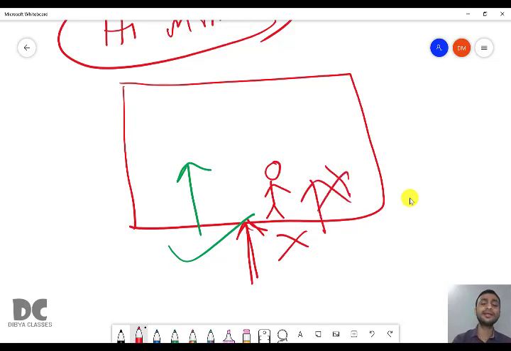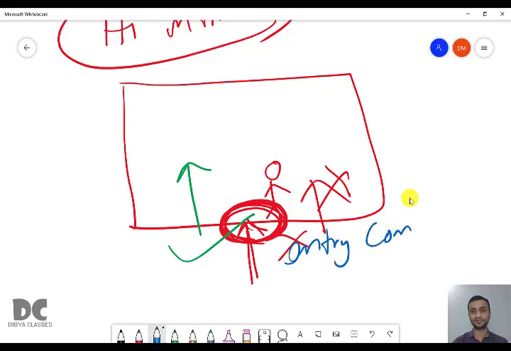So while entering the cinema theater, when you want to watch the movie, it is checking at the entry. Since it is checking at the entry, it is called entry control. Now, an example of exit control.